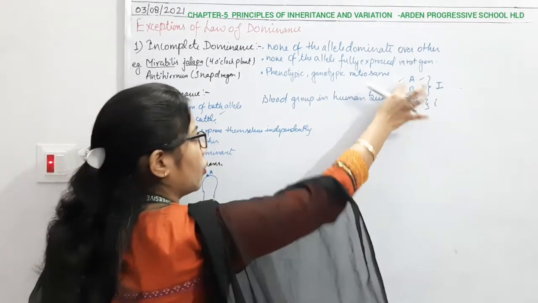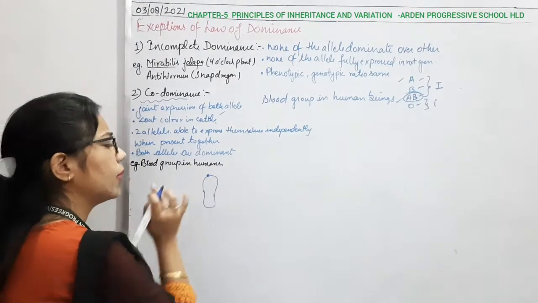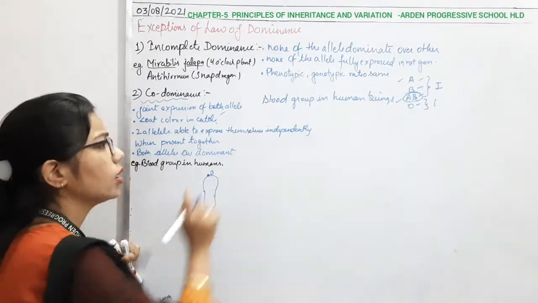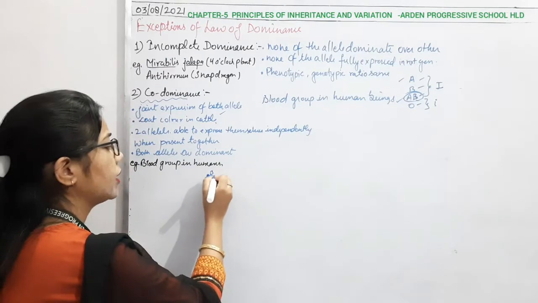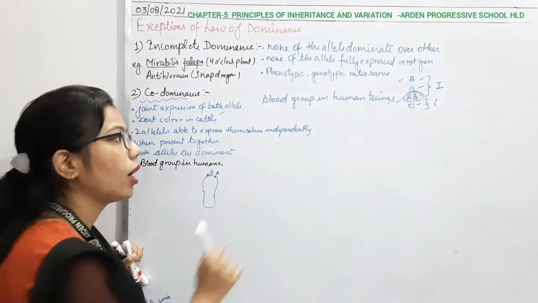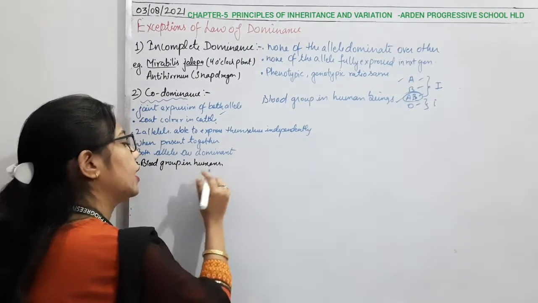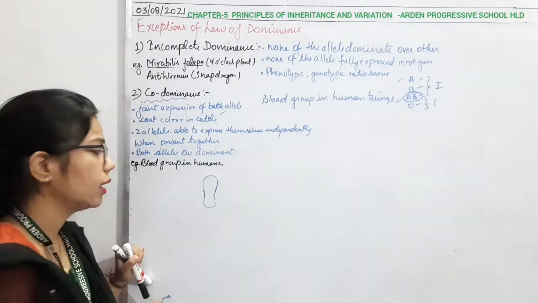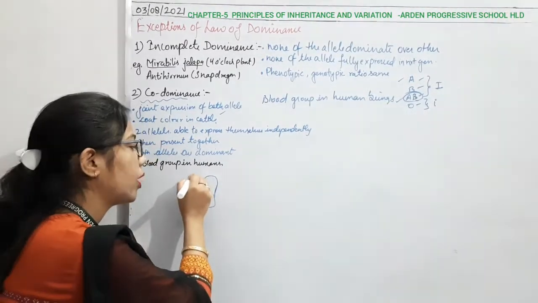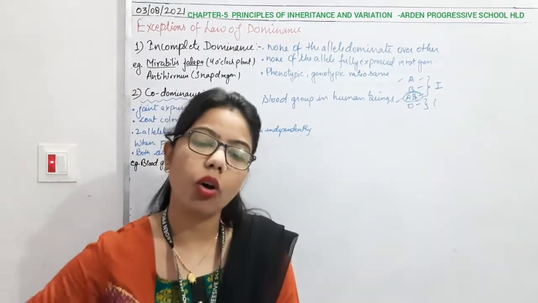In blood group A, what is the surface antigen? It is A. Likewise, for blood group B, what is the surface antigen? B, right? And blood group AB has both surface antigens, A as well as B. Now, blood group O has no surface antigen. So in blood group O, there is no presence of antigen on the surface of the RBC. This point should be clear.